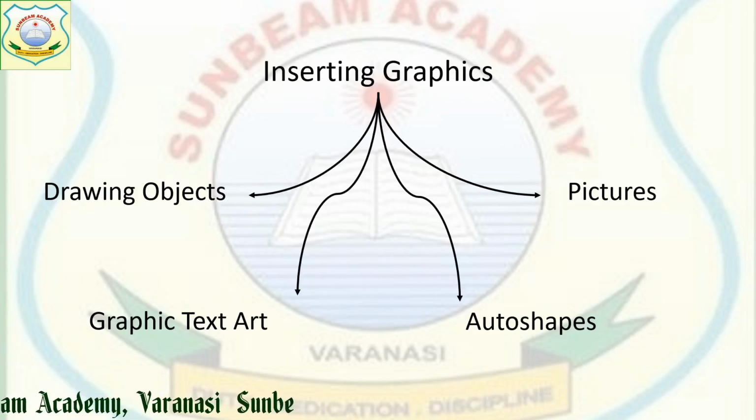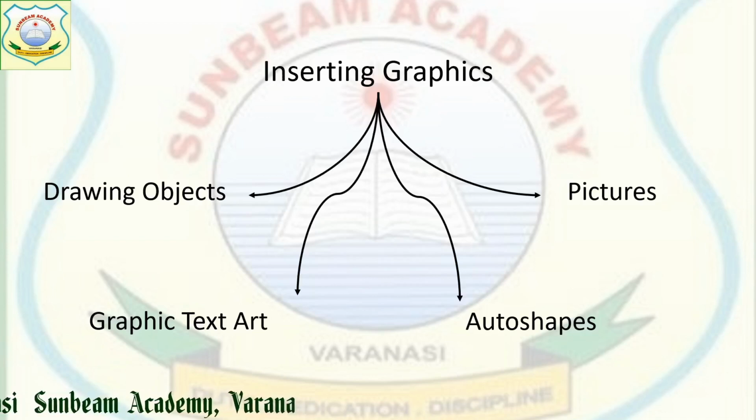Next is inserting objects. Objects can be of many types, like drawing objects. Drawing objects can be a square, circle or ellipse. Likewise, these can be inserted as per our requirement. Pictures may be from the gallery, which is a collection of ready-made pictures, or from a file.